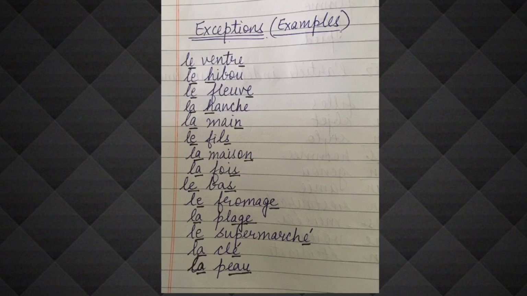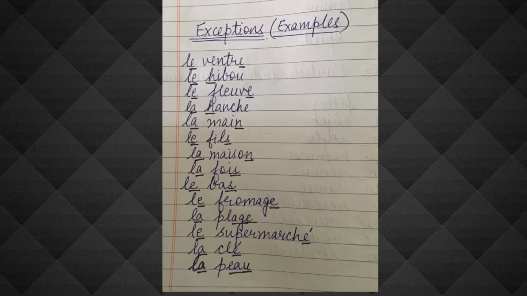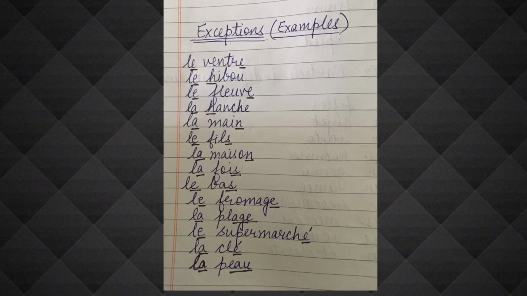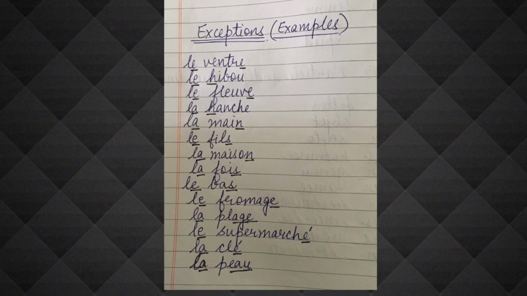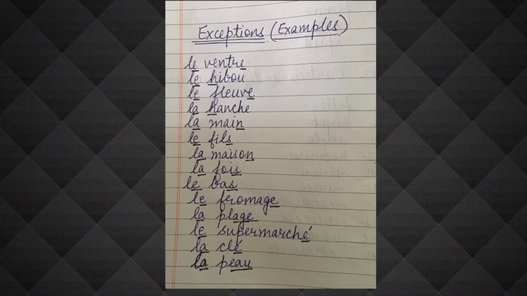La hanche. La hanche means hip. It doesn't have a silent h, so we use the gender. It is la hanche. Then la main means the hand. The hand also ends with n. There is no e after it, but it is feminine. Then le fils means the son. It also ends with s. It is not plural. It is masculine. La maison means the house. It ends with n, but it is not masculine. It is feminine. La foi. It ends with s, but it is feminine.